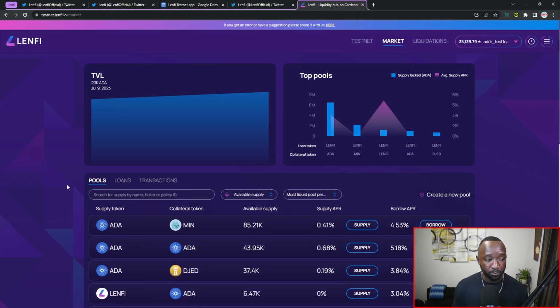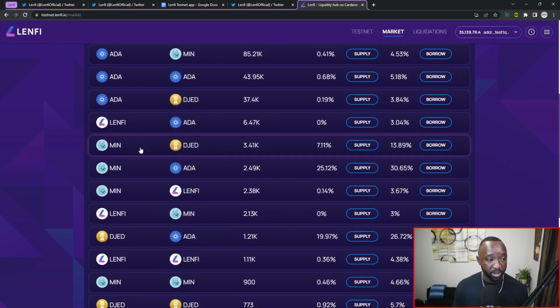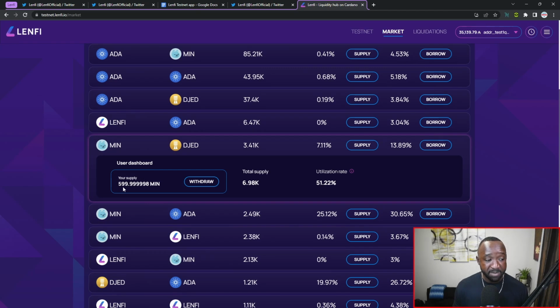However, if I jump back over to the pools and I actually select the pool that I went ahead and provided liquidity to, I can now see the MIN again, which I've supplied, and I can withdraw that here with the click of a button. I can see the total supply and the utilization rate. However, I am going to be suggesting to the team to maybe make it a little bit easier for me to see how much yield or how much interest I've accrued so far by providing liquidity into the protocol. Again, I can see that the supply APR is now at 7%, but I'm not sure how much I've actually earned to date, similar to how we saw how much interest was accruing on the loans tab when I took a loan out earlier. So I'm going to go ahead and make that suggestion.